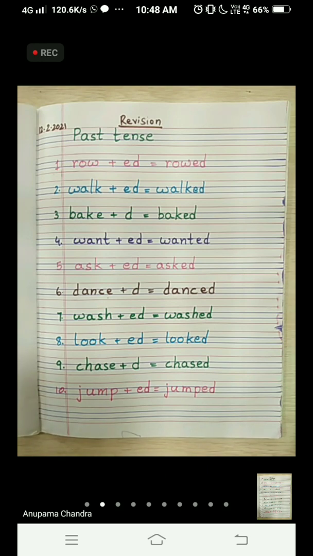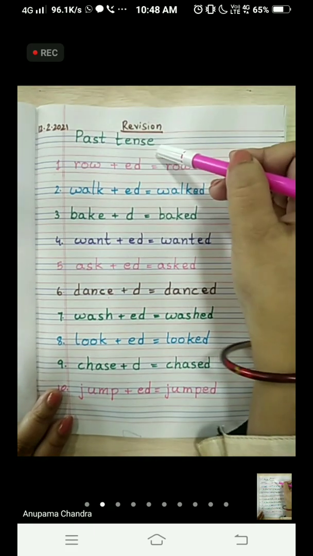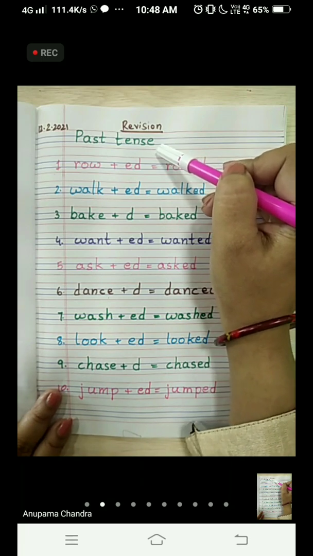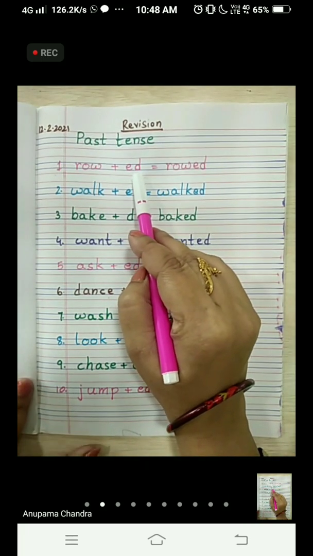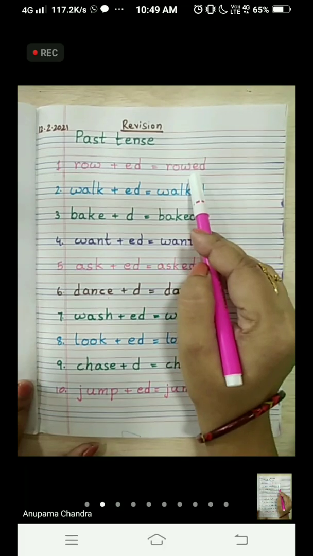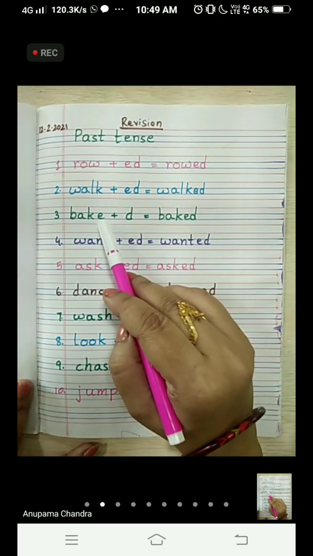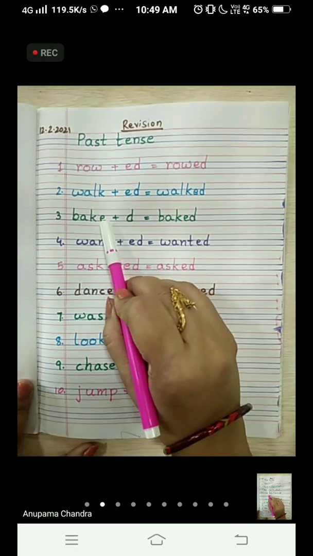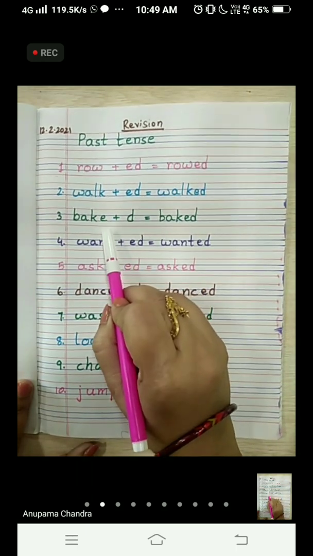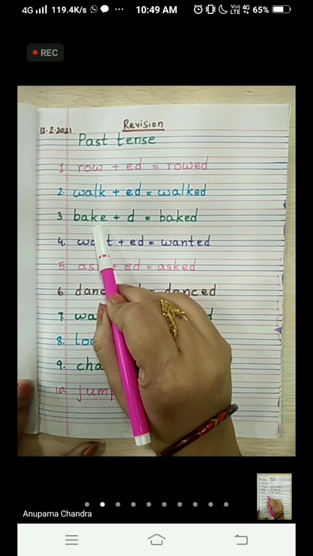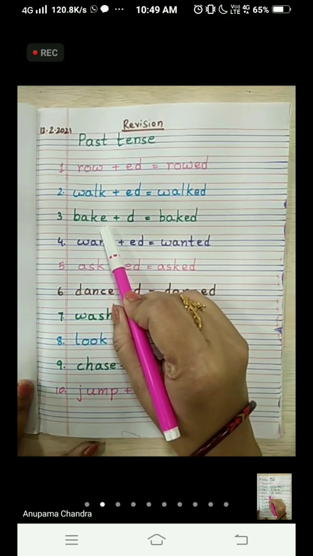Okay. Let's go through all the words once again, children. So we are doing past tense today. Two rules are there. One is to add ed to the word to make the past tense form. And the second rule is we have to remember that if the word is ending in E, for example, B-A-K-E, bake, the last letter is E here.